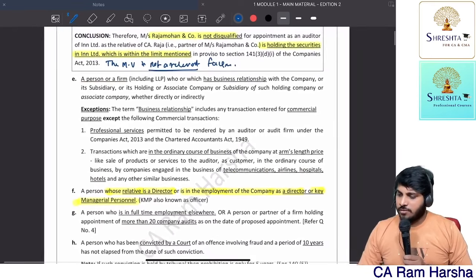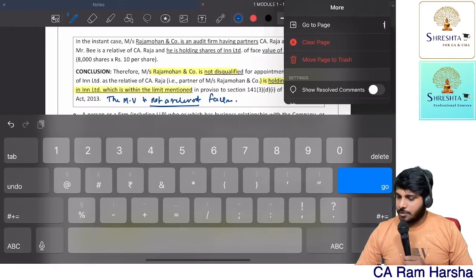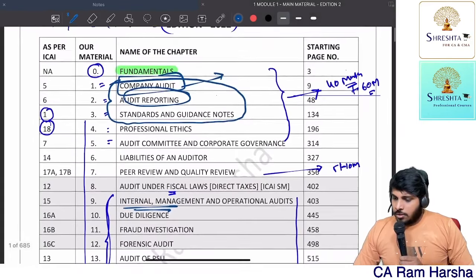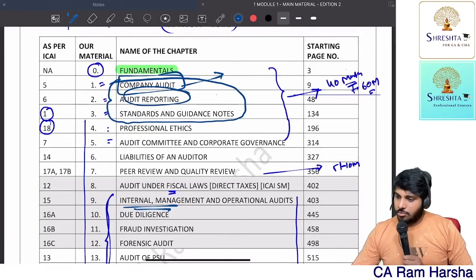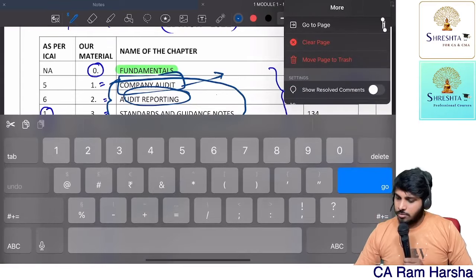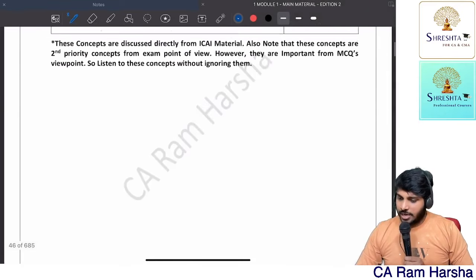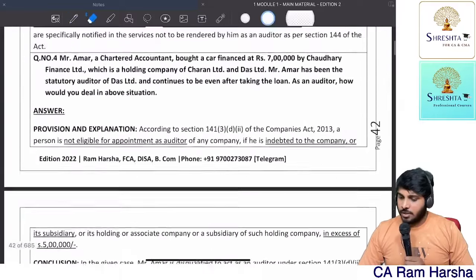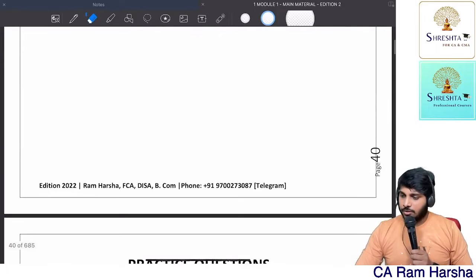If you observe at the end of this book, just a minute, I'll show you how many practical questions we have. You see here at the end of this book, we have some practical questions, some 8 questions. We have some 8 practical questions on company audit. Okay. Now, once again